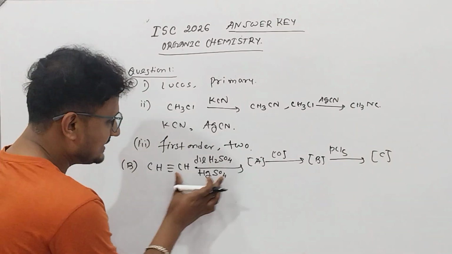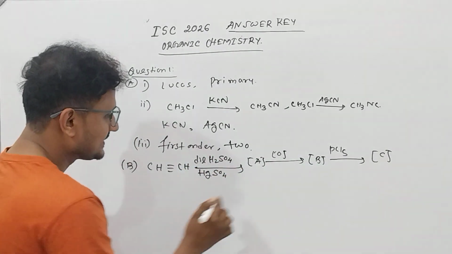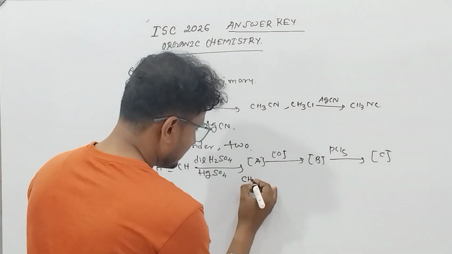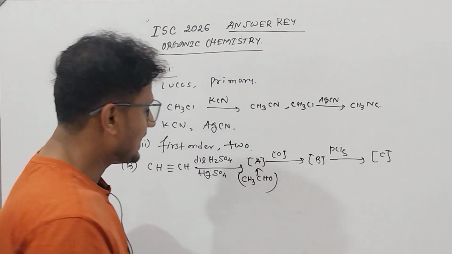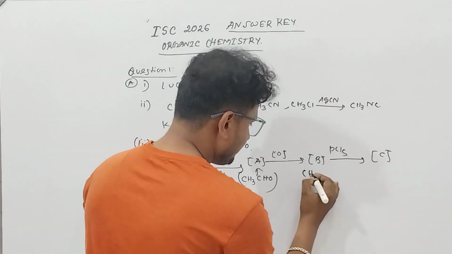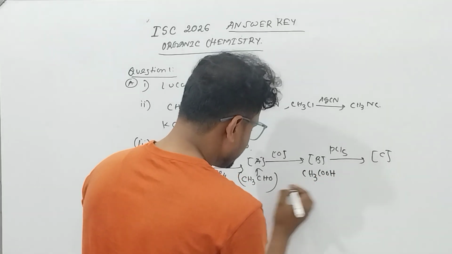Acetylene will react to form acetaldehyde, so A will be acetaldehyde.